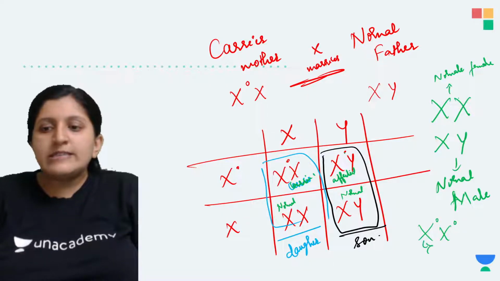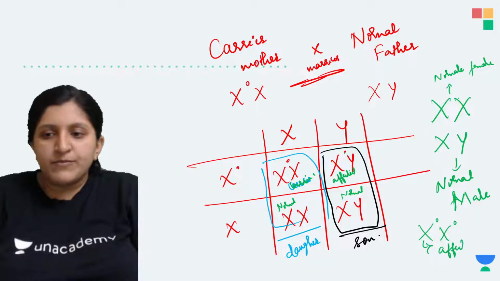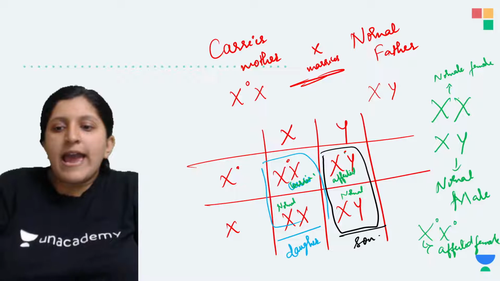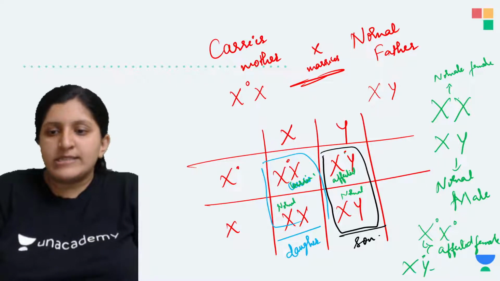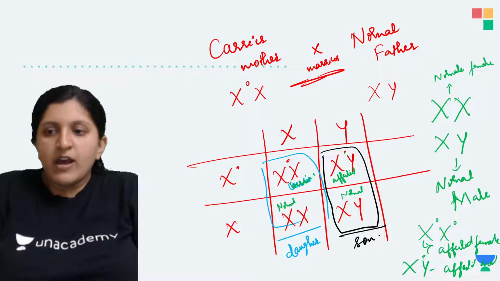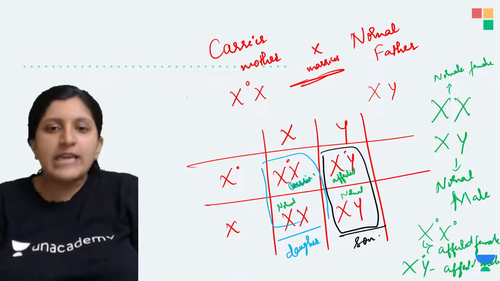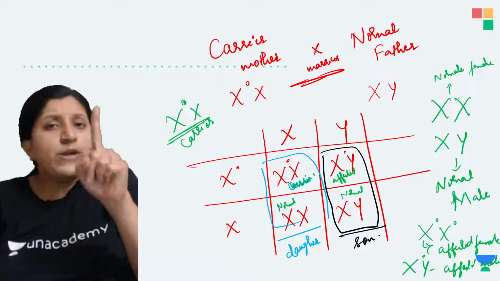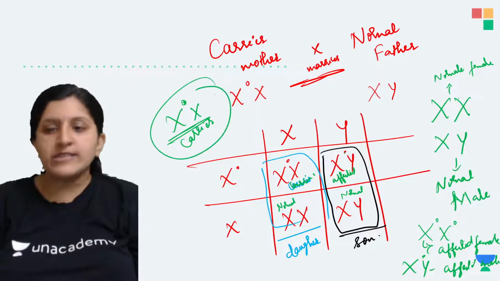So this is an affected female. And X naught Y is an affected male. If we have to mention the carrier, this is X naught X. This is just a carrier because both the chromosomes are not affected. Only one chromosome is affected. So this is a carrier.